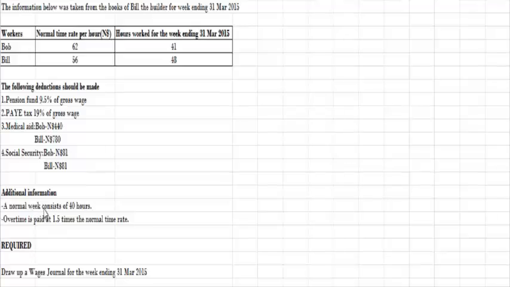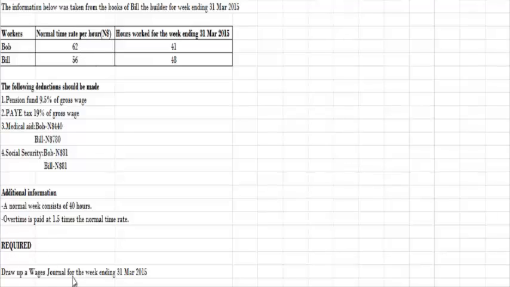It says a normal week consists of 40 hours. What does that mean? That means that if an employee works more than 40 hours, then that will be regarded as overtime. So here we can see Bob worked 41 hours, so 1 hour will be overtime. Bill worked 48 hours, so 8 hours will be for overtime. And overtime is paid at 1.5 times the normal time rate. What does that mean? That means that you take the normal time rate per hour and then you multiply it with 1.5 to get your overtime rate per hour.